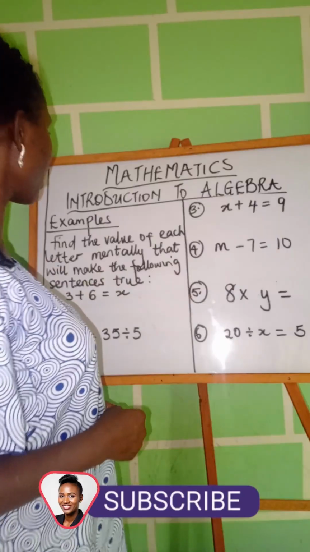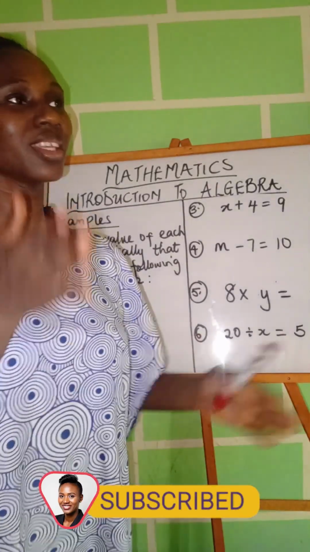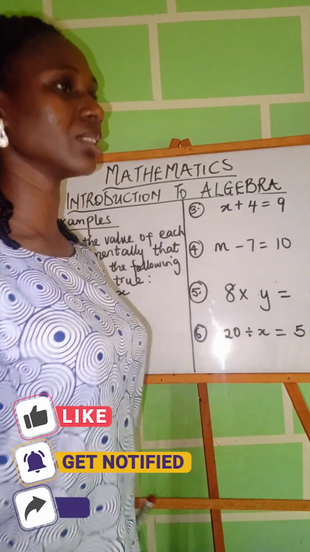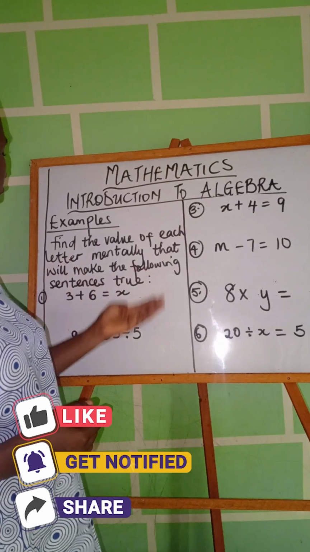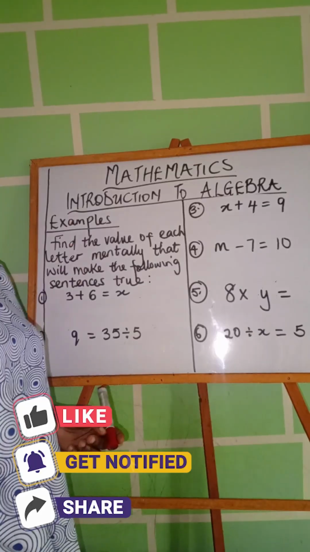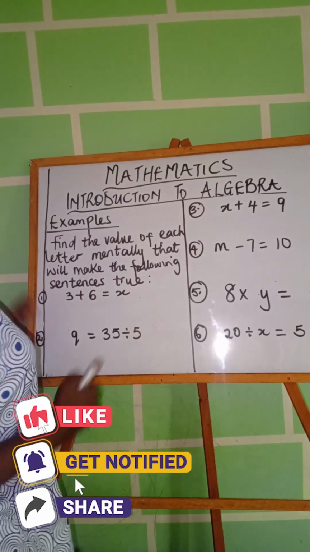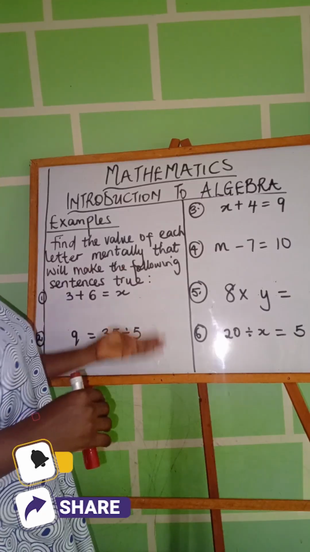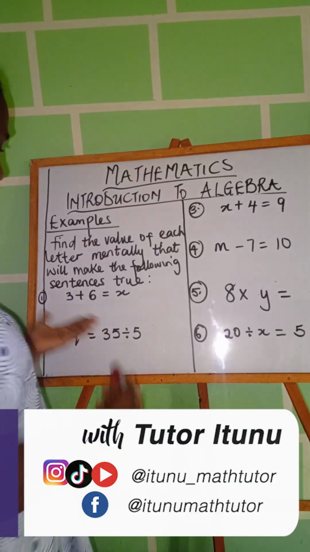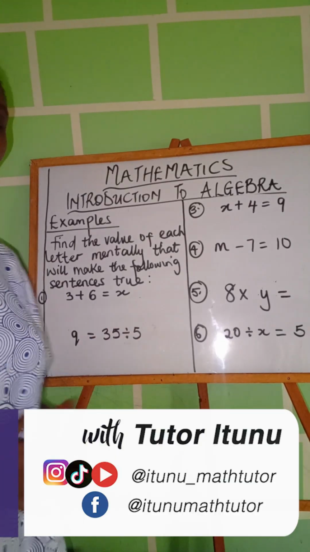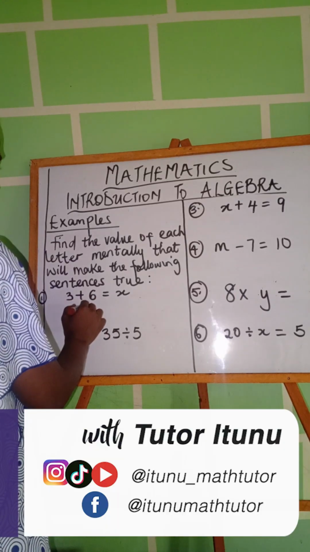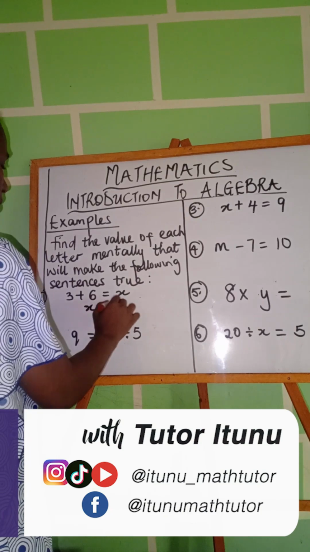So here we have some examples after we talked about how we use the alphabet or symbols to represent the unknown when we are looking for a particular number. Find the value of each letter mentally that will make the following sentences true. Now, this is mental, we are not doing a lot of solving. We haven't gotten to that, so we're taking it step by step. Number one, 3 plus 6 is equal to x. It's an equation. So what do you think x will be? What is 3 plus 6? We know it's 9, right? So 3 plus 6 is equal to 9. Therefore, x is equal to 9.